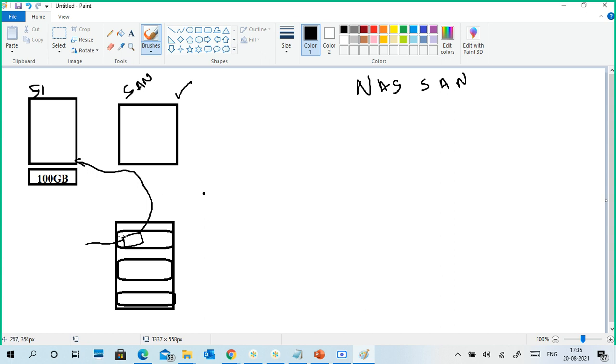This part we call a LUN. So we create a 100 GB LUN from the existing storage through the network. I'm assigning it to server 1. I told server 1 to take 100 GB. Then it will automatically attach the 100 GB disk here. For server 1, in disk management it looks like a local disk, but actually the data is stored here. So this is SAN.